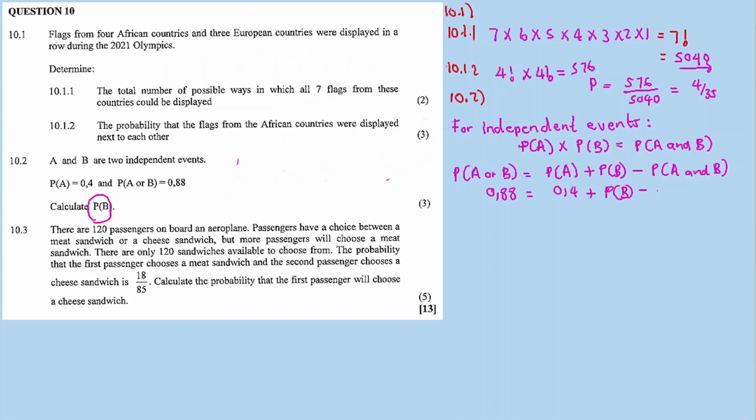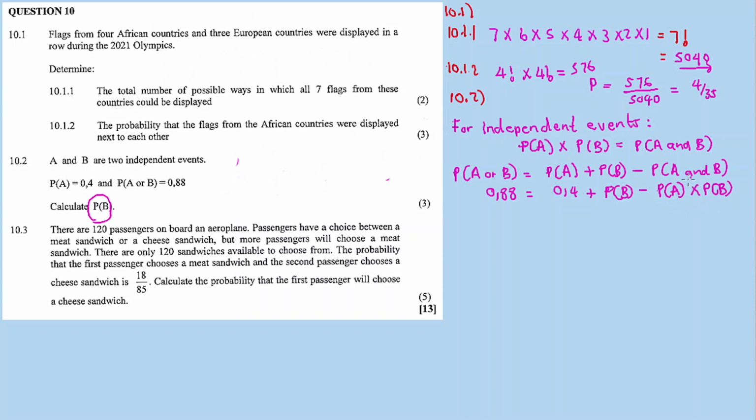Probability B is unknown, so I have to calculate it. But the probability of A and B, I do not have. But since these are independent events, what I can do is express probability A and B as probability A times probability B.